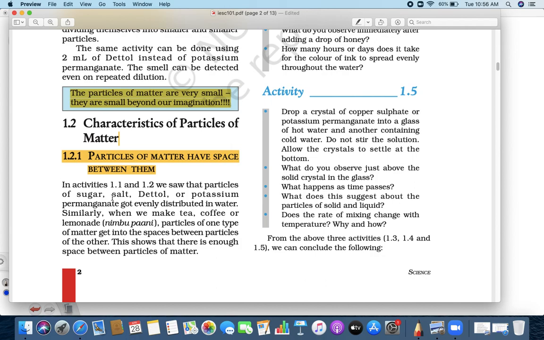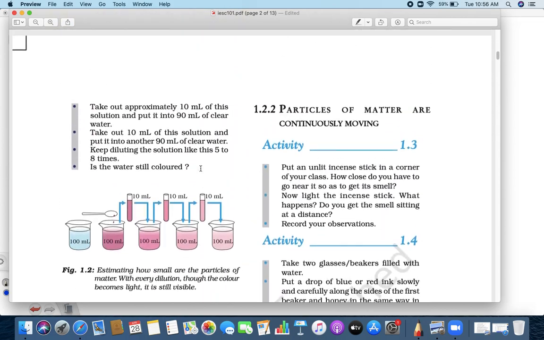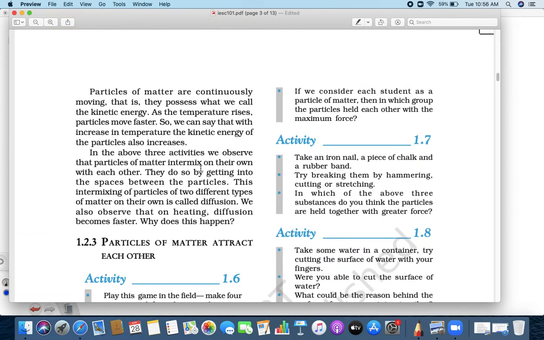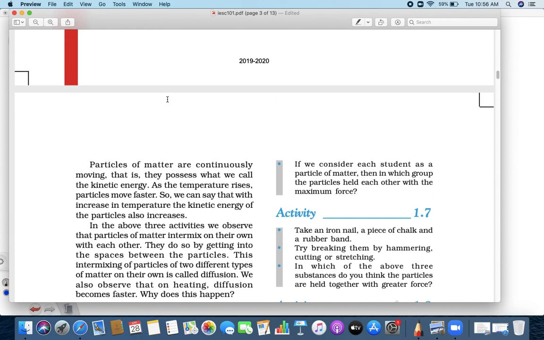we saw particles like sugar, salt, Dettol, potassium permanganate. Potassium permanganates are the small crystals of potassium. When you pour it into water, the whole liquid turns pink or a kind of purple if you put more. Nimbu pani, lemonade, right? All this, when you pour something into it, they get dissolved. And why do they get dissolved? The question is because the particles of matter have space in between them.